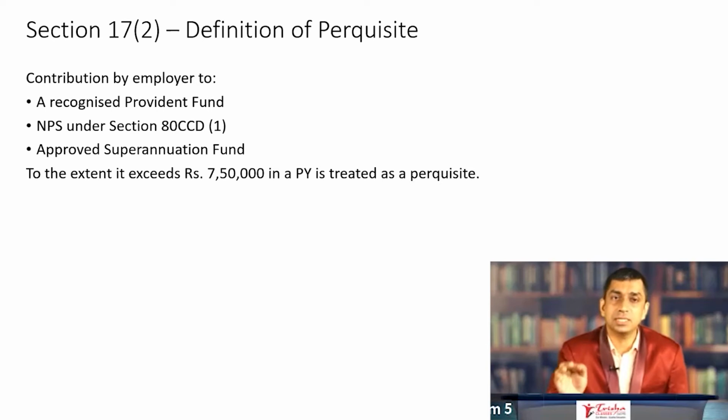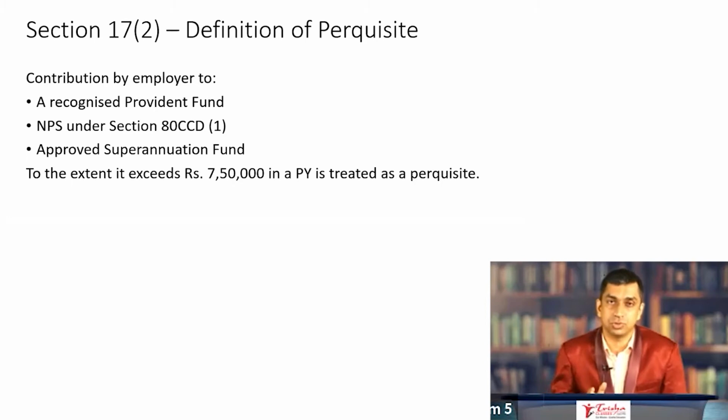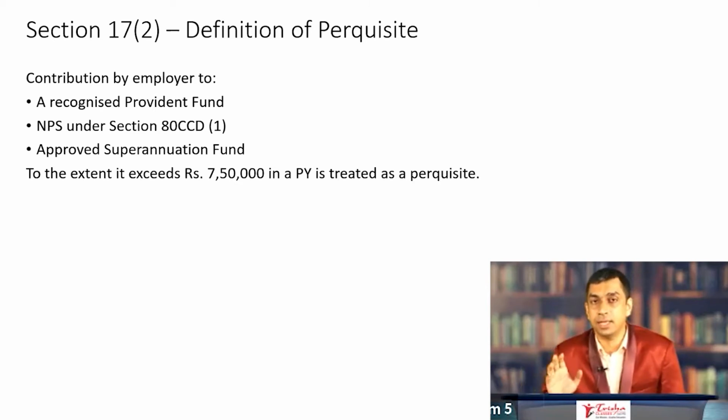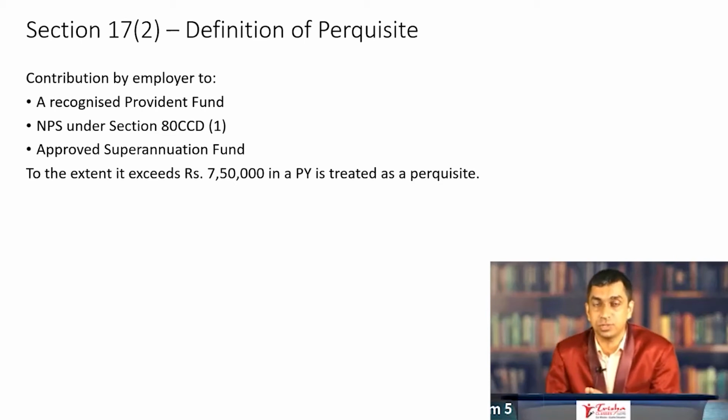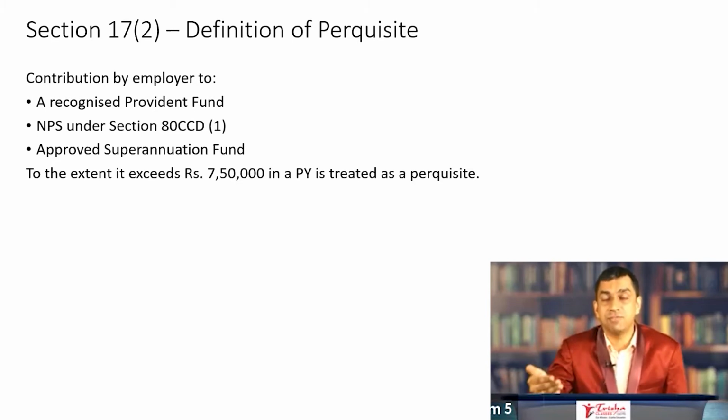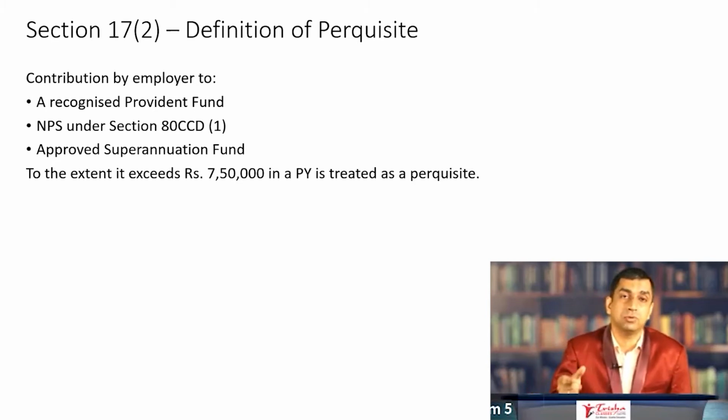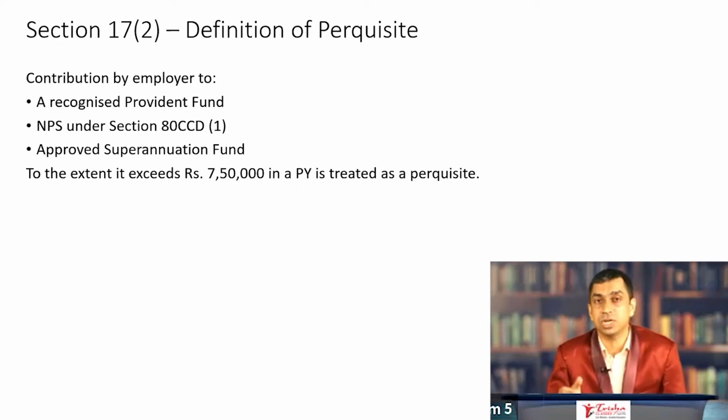Suppose 12% is the contribution, which comes to 1,20,000 per month. Previously, as the contribution does not exceed 12% of the salary, the entire 1,20,000 was treated as exempt income in the hands of the employee. Now, 1,20,000 per month, multiply it by 12, you arrive at 14 lakh 40,000. Excess of 7 lakh 50,000, the entire amount becomes chargeable to tax. In this case, 6 lakh 90,000 becomes chargeable to tax.